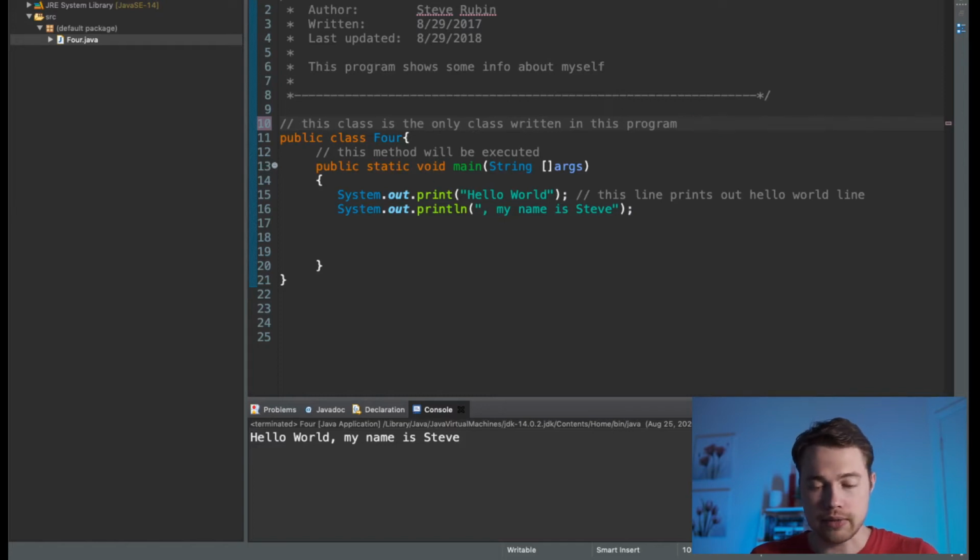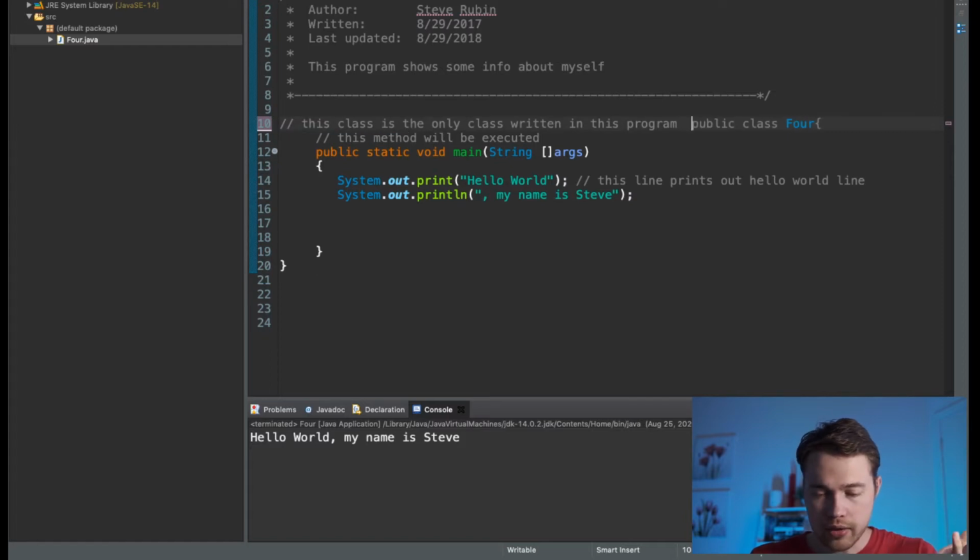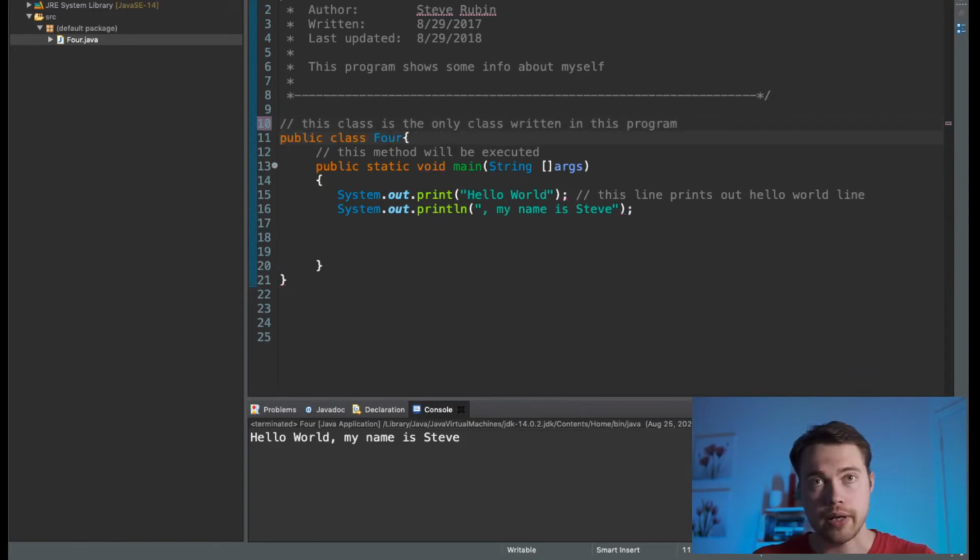And again, this coloring is really helpful. If, for example, you go back over here, you see it says public class 4 in gray, and now I have a lot of crosses, a lot of things underlined with red. That means something is wrong. So I need to come back over here. Public class 4. Again, this is a huge comment, that's a comment, that's a comment, that's also a comment.